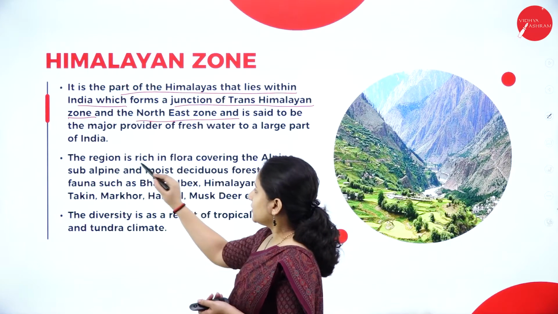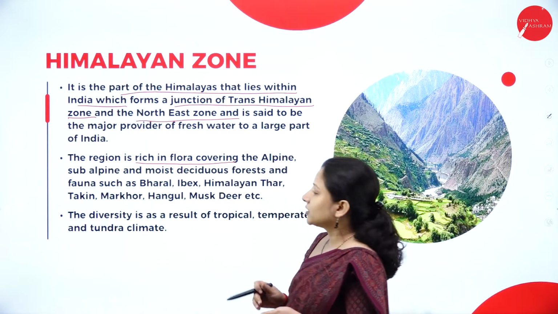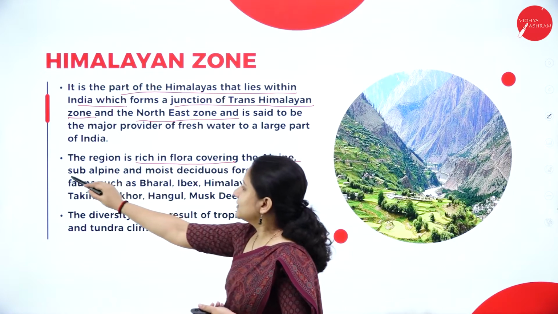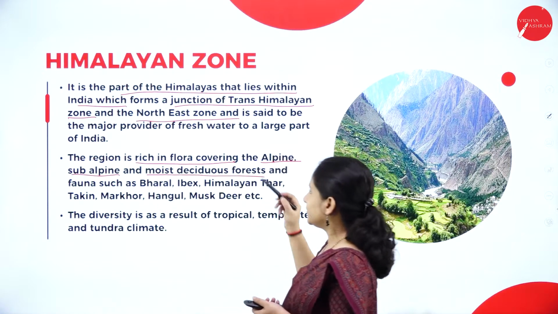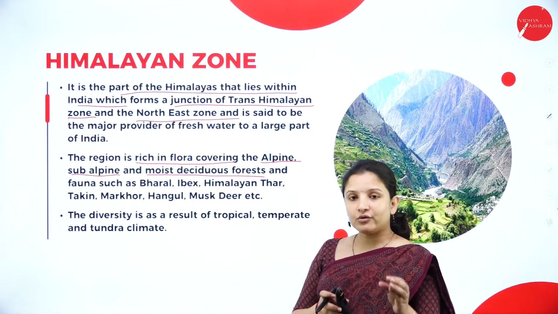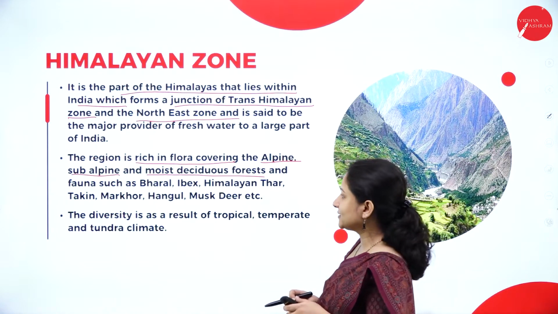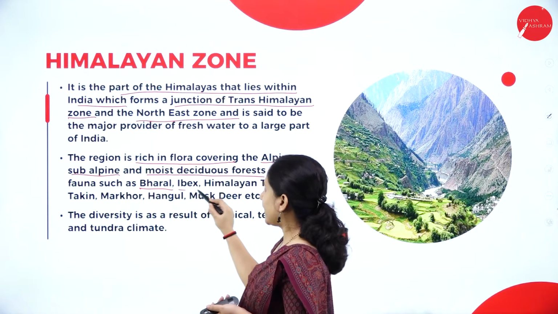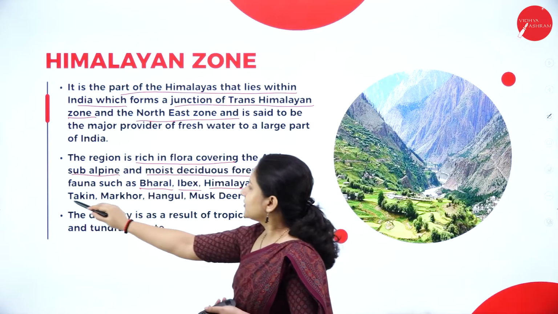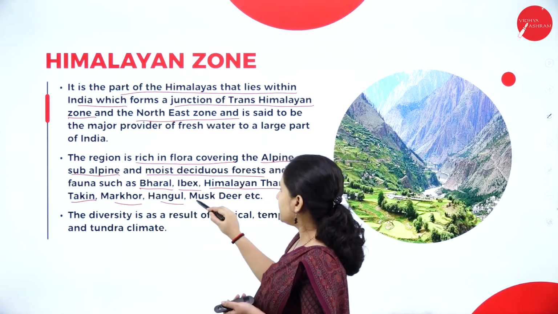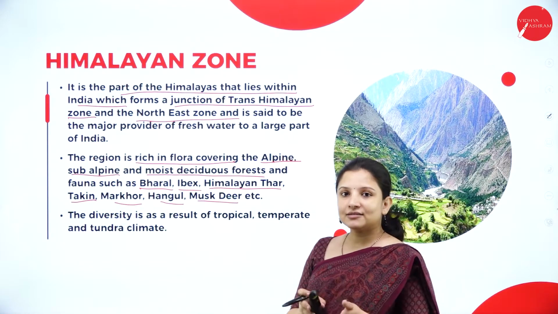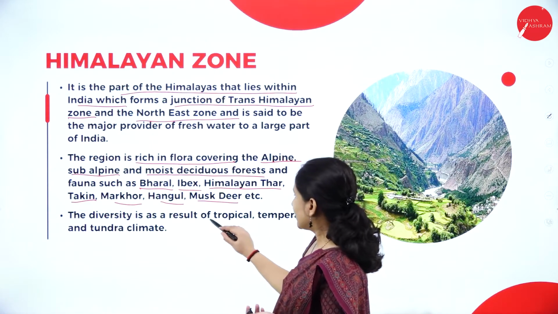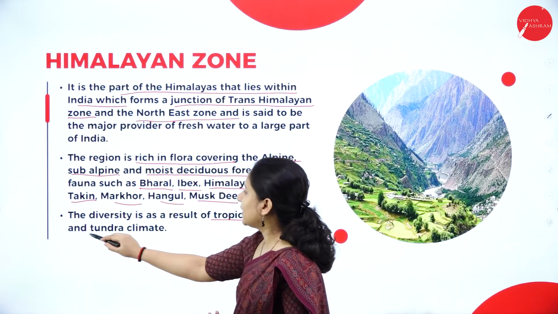And this region is quite rich in flora, that is plant population, which covers the alpine, the subalpine and the moist deciduous forest, and also it has a lot of animal species because it is rich in plant species, such as burrel, ibex, Himalayan tahr, takin, markhor, hangul, musk deer, etc. And this diversity is because it has a very good climate, that is tropical, temperate and tundra climate.